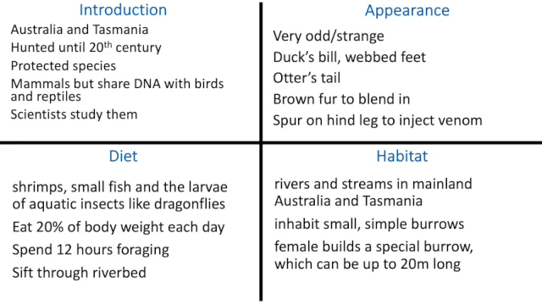You don't need to set it out in your book like that. You can just have introduction and some key points, and then underneath, you don't need to draw these lines like I have. But this is what I'm going to expect to see when you upload your photograph, that you have chosen an animal which you are interested in, and you're going to go away and you're going to research, and you're going to come up with some key facts for introduction, and then appearance, habitat, diet and behaviour.